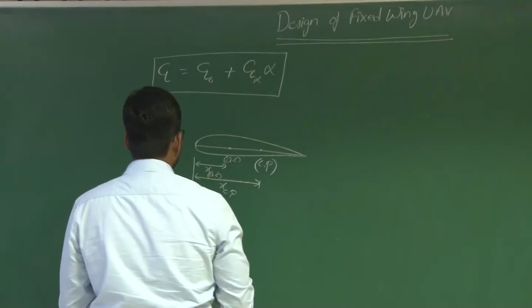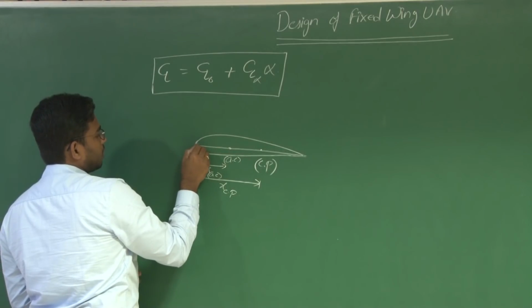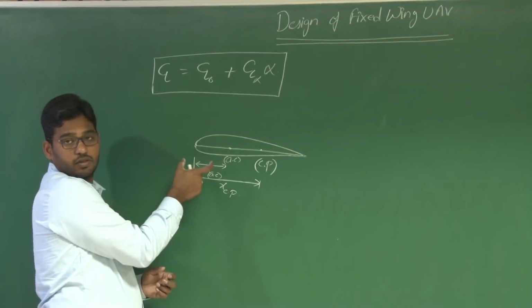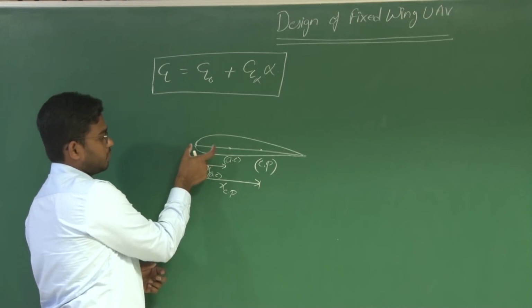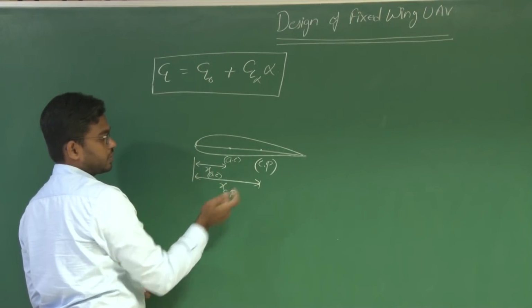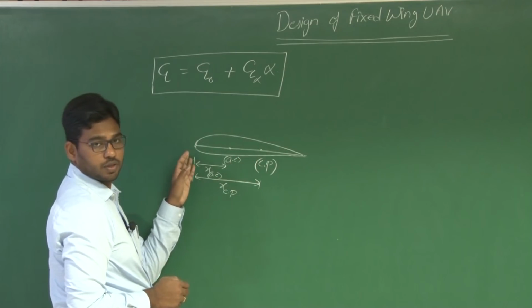So let us now consider an aerofoil, and say XAC is the distance of the aerodynamic center with respect to the leading edge, and XCP is the location of the center of pressure with respect to the leading edge.